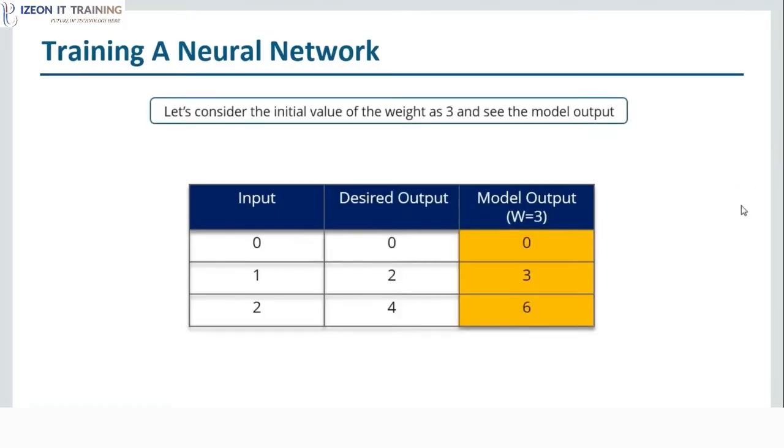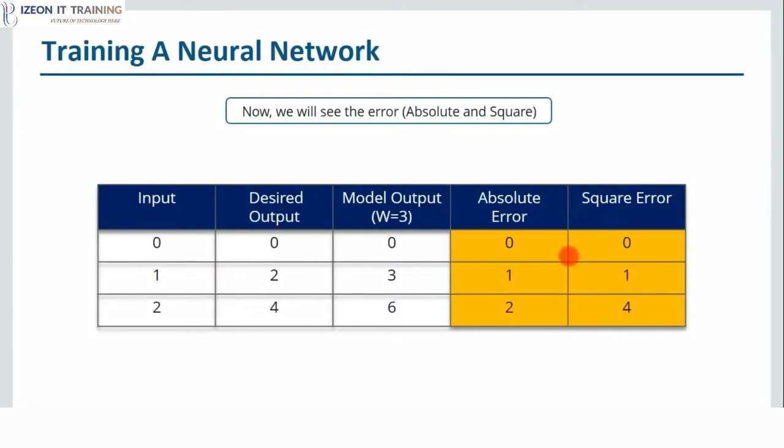So what happens? I initialize my weight. I keep the value as 3. So the model output will be 3 into 0 is 0, 3 into 1 is 3, 3 into 2 is 6. Now obviously it is not equal to your desired output. So we check the error. The error that we have got here is 0, 1 and 2, which is nothing but the difference. So 0 minus 0 is 0, 3 minus 2 is 1, 6 minus 4 is 2. Now this is called an absolute error. After squaring this error, we get the square error, which is 0, 1 and 4.